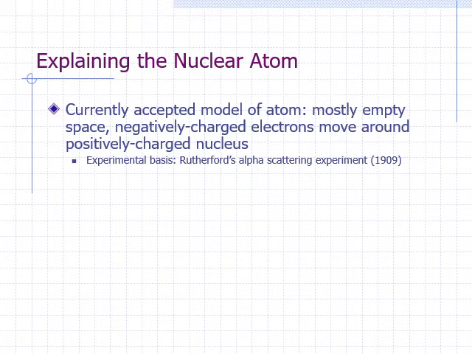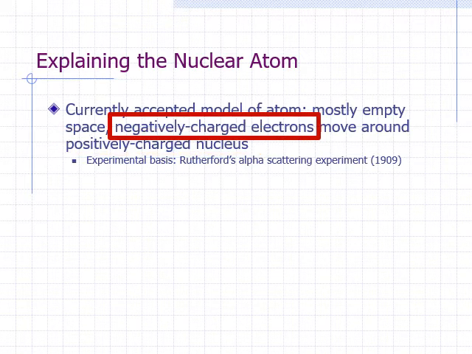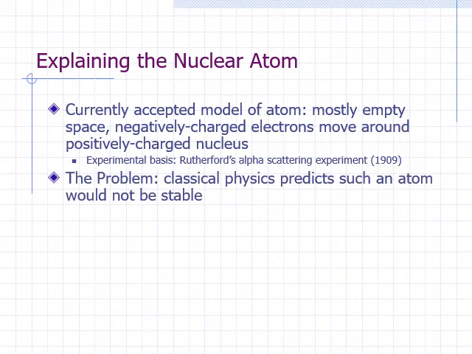Ernest Rutherford's alpha scattering experiments established that an atom consists of charged particles: positively charged particles in a very small region called the nucleus, and negatively charged electrons in a much larger but mostly empty space around the nucleus. Classical physics suggests that such a structure for an atom could not possibly be stable.